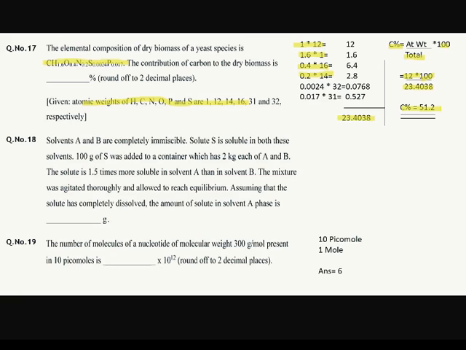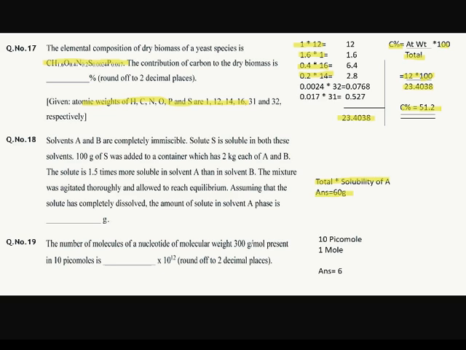pause the video and read the question carefully again and again. Okay, I'll give you the formula for how to solve the question. We just have to get the total and the solubility of A. Okay, and then we'll get the answer, which is 60 gram.